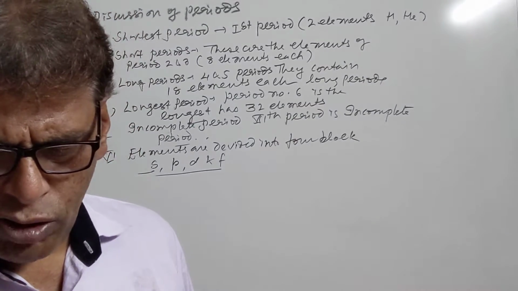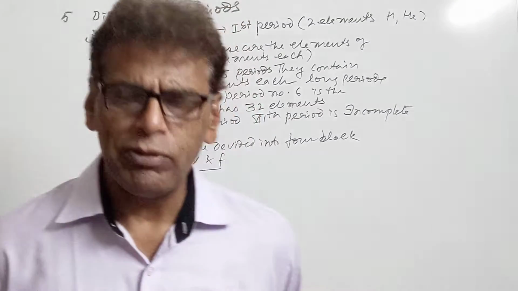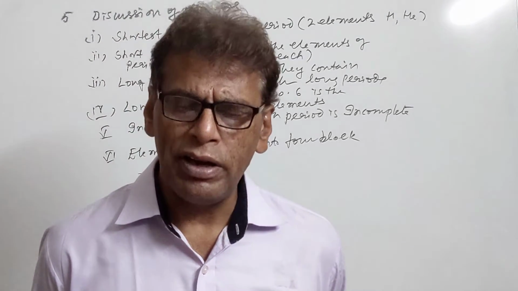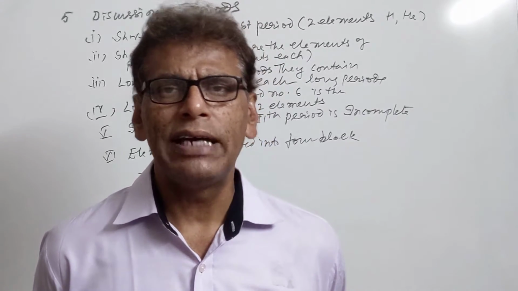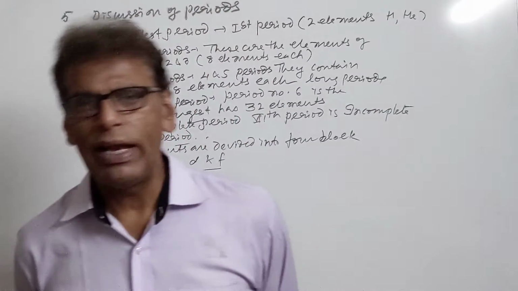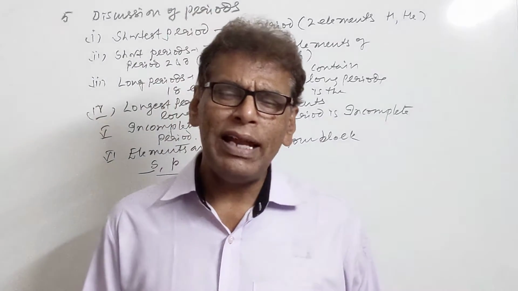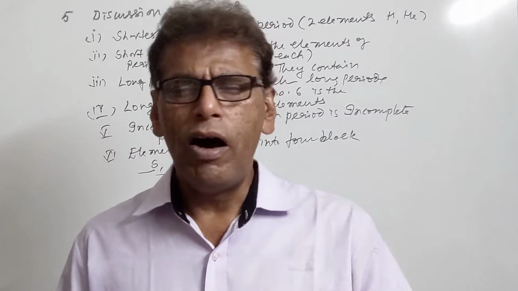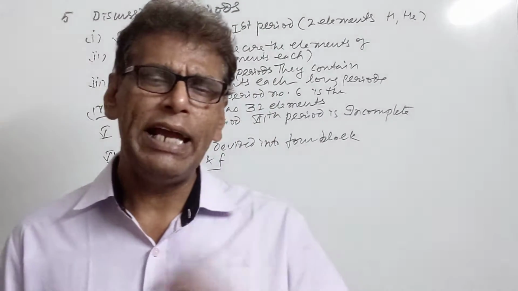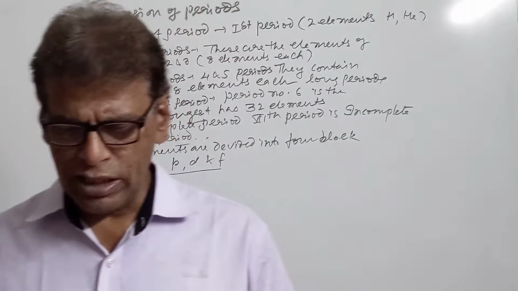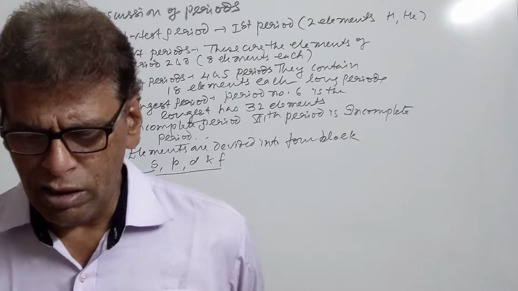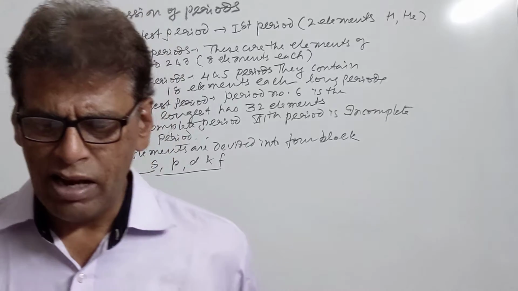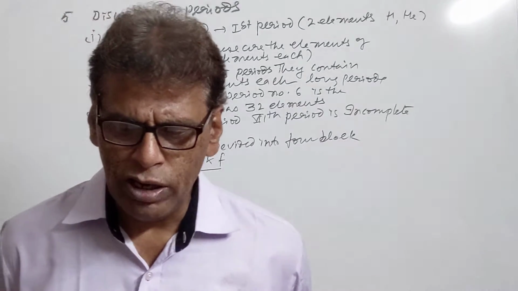Then what were the drawbacks of long form of periodic table? The drawback was position of hydrogen still is not clear, because it resembles alkali metals as well as halogens. On the basis of electronic configuration, since it has one electron in NS subshell just like alkali metal, it has been kept along with alkali metal, although it also matches with the halogen since it needs one electron to complete its valence shell. So position of the hydrogen is still doubtful, it is not clear at all. Then we have the lanthanide and actinide, they are not adjusted in the main body of the periodic table.